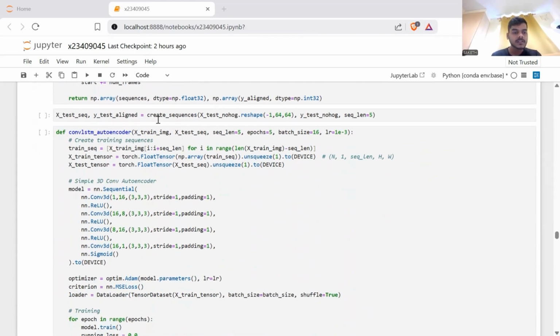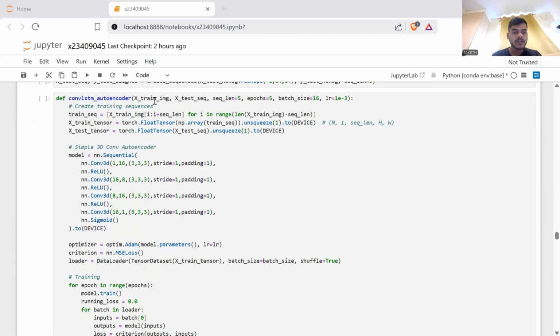And here this line prepares the UCSD test dataset for temporal sequence modeling before calling the sequence generation function. The test images are reshaped from flattened vectors back into their original 64 by 64 spatial form using reshaping, ensuring that each frame is correctly restored as a 2D frame.